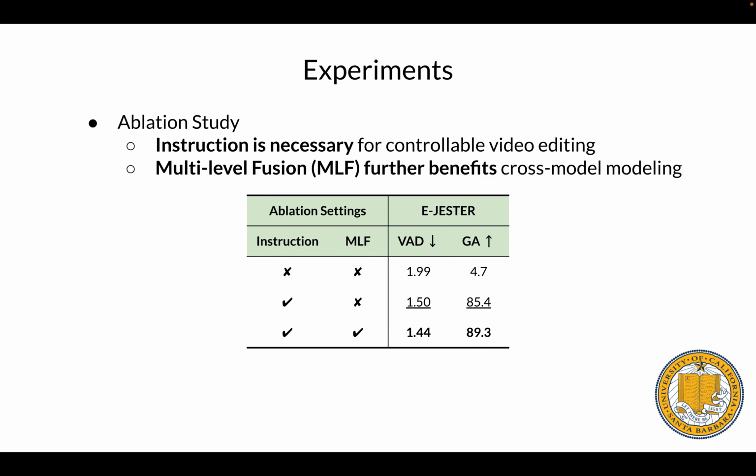And here is the ablation study. Firstly, we can see that the instruction is essential for controllable video editing. If there is no text as the guidance, the model has no idea how to edit it, and leads to a terrible result. For example, only 4.7 gesture accuracy. On the other hand, with both instruction and multi-level fusion, it can benefit the cross-modal modeling between video and language with the lowest VAD and highest gesture accuracy.